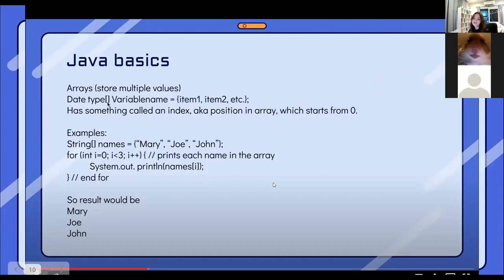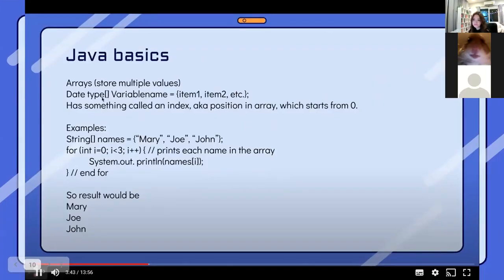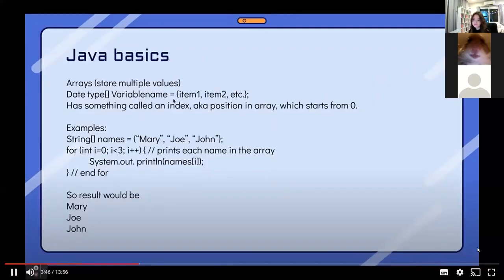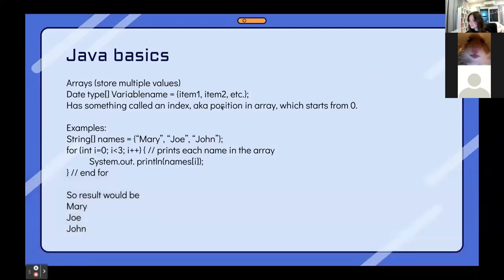And we have square brackets, and there's also the variable name here, and you make it equal to curly brackets, and within these curly brackets, you place the items inside the array. Now, an array has something called an index, which is the position in the array. It starts from 0, and it continues going up by 1. So item 1 would be 0, item 2 would be 1, and it would continue on like that.